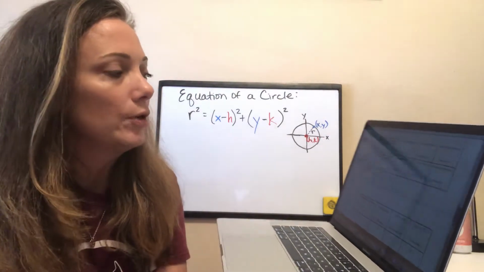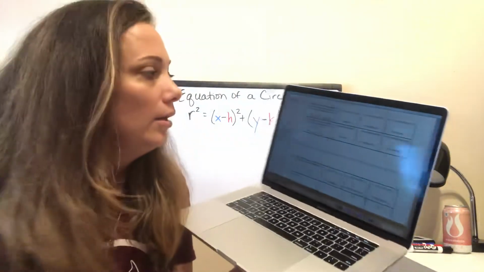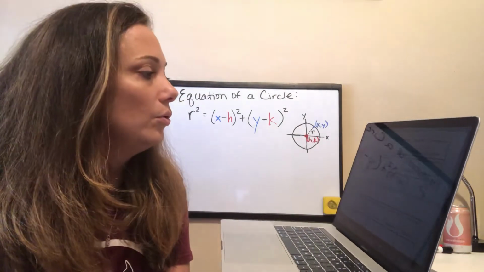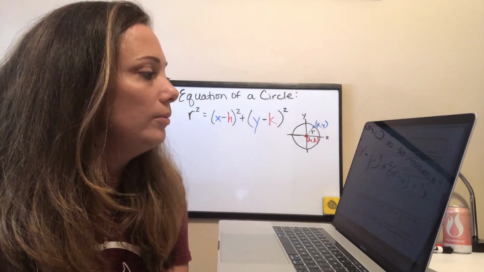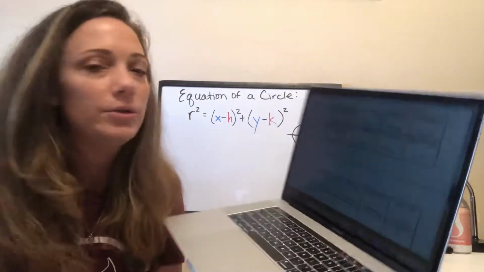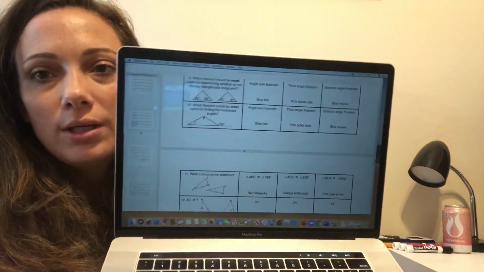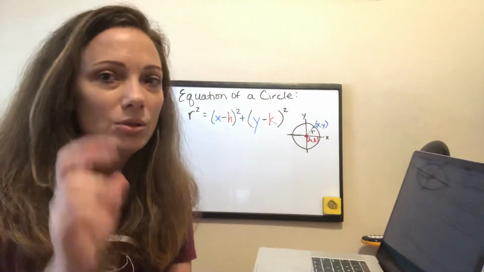All right, number 10 was one I had a question on. This is reviewing our triangle theorems. They called it angle sum theorem. We called it triangle sum theorem. Third angle theorem and exterior angle theorem. All right, so number 10 says, which theorem would be most useful to find the numbered angles? That word most, we know by now, is tricky. That means there's probably more than one right answer, but one of them is most correct.